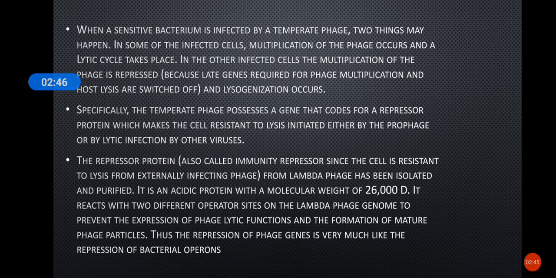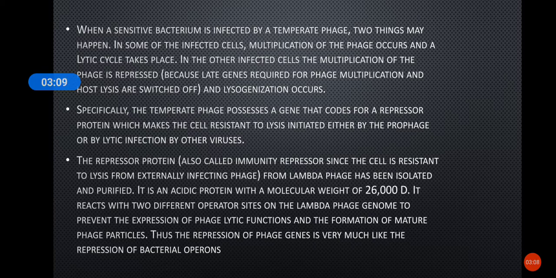Lysogenization occurs because in the infected cells, the multiplication of the phage is repressed, since the late genes required for phage multiplication and host lysis are switched off or repressed.